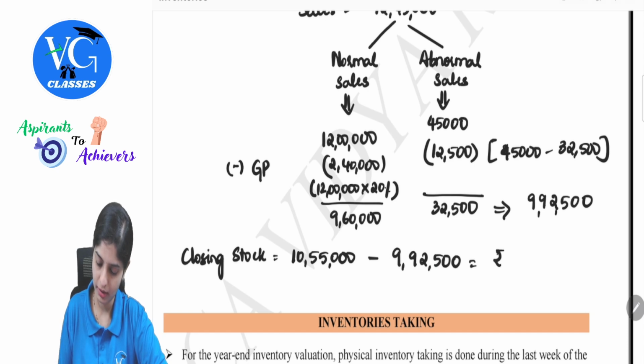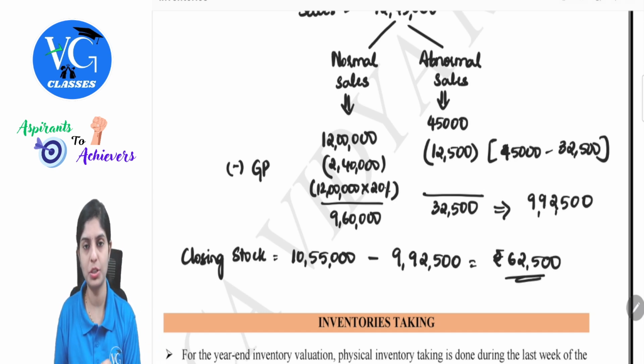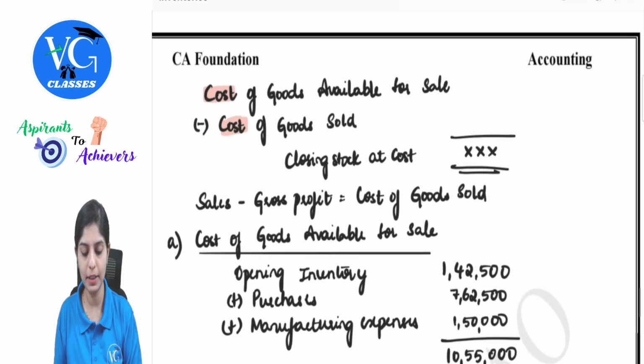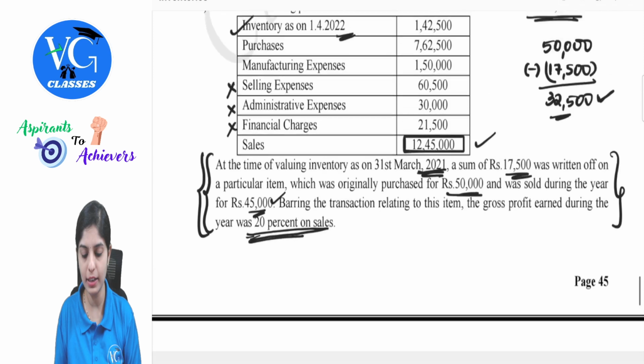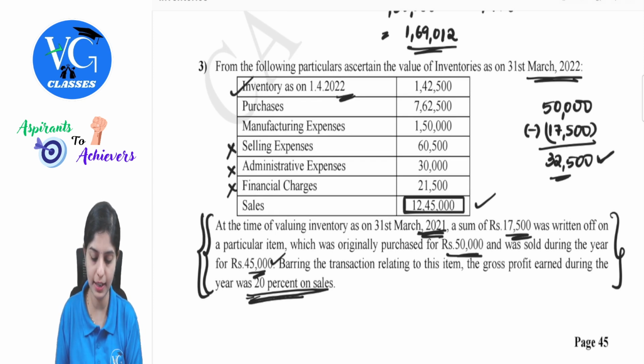This is 62,500. I hope you understood the two variations of questions. We will need to apply the concepts depending upon how the question is framed, guys. But ultimately, the concept clarity is very important here. How to apply what, and with respect to what type of information, becomes very important in this particular scenario.